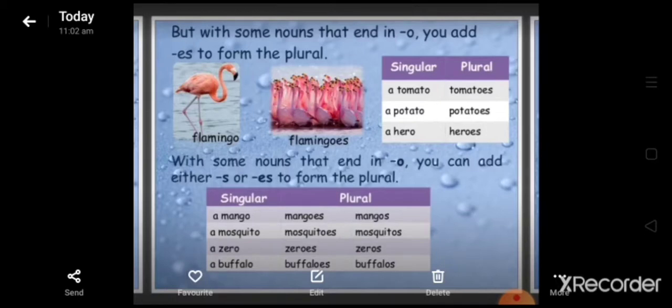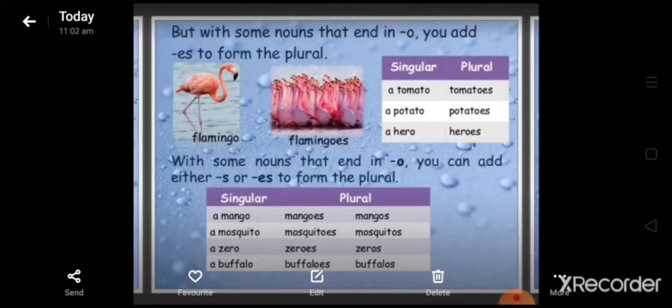With some nouns that end in O, you can add either S or ES to form the plural. Here you have two options. You can use S or ES. So mango becomes mangoes, because we are adding ES over here.